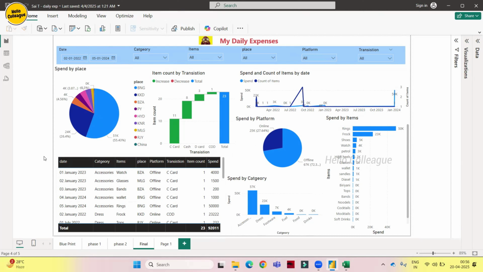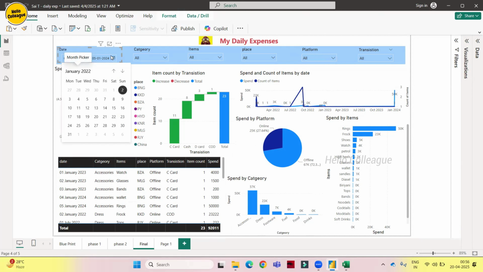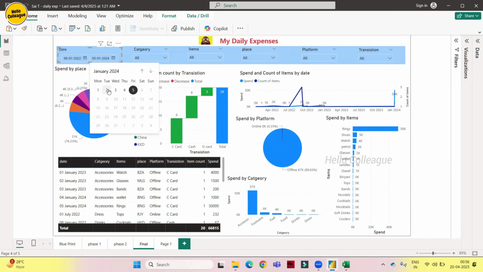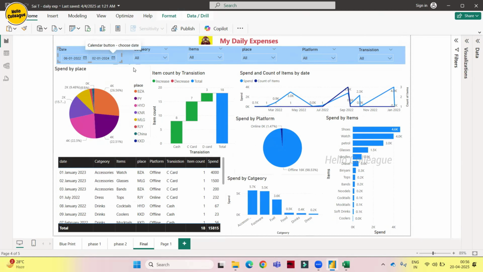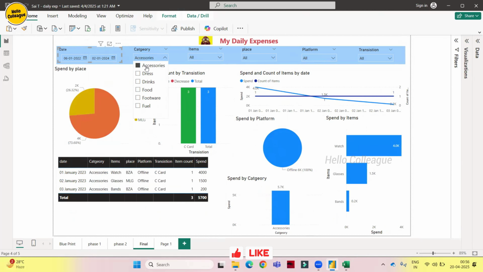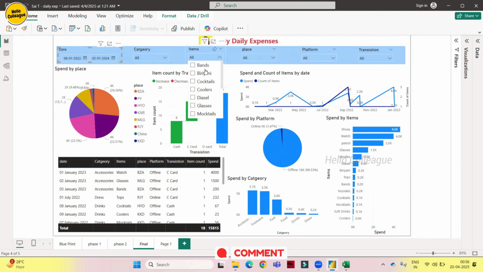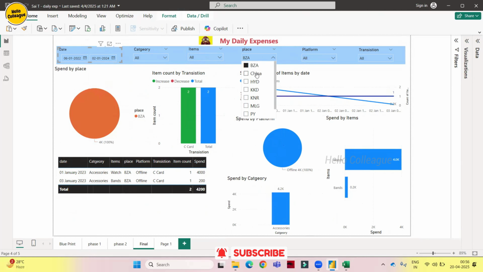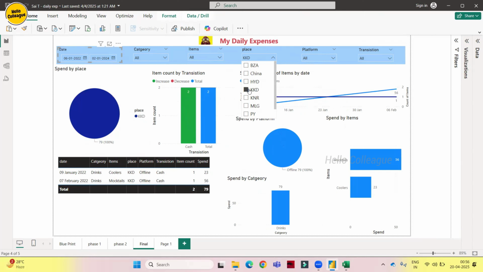Okay, let's check the report. This is good. We are showing the date in between, and we have to check whether the date is working well or not. Let's change it. Yeah, the date is working, and category is also working fine, and items is also working fine, and place is also working fine.